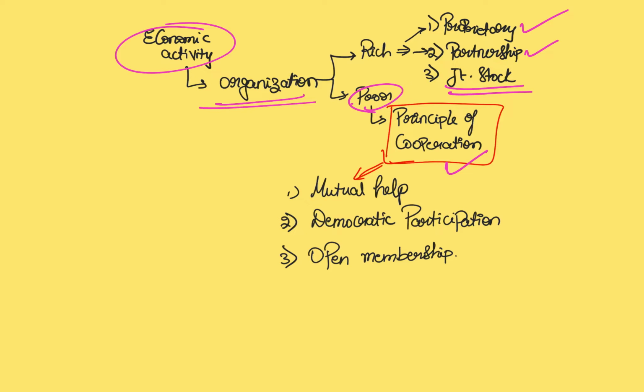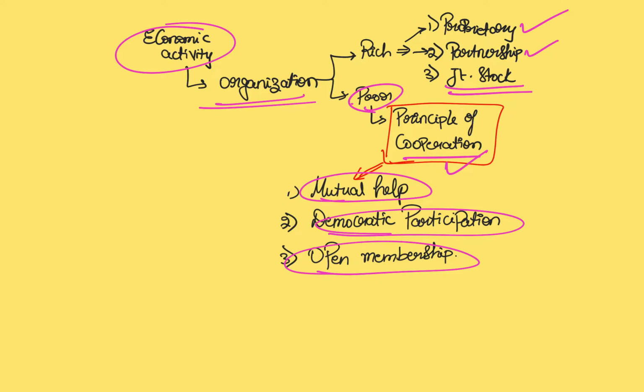Mahatma Gandhi as well. Naturally, when you mean cooperation, it is based on the principles of mutual help, democratic participation, and open membership. Now, what do you mean by democratic participation? In a cooperative society or an organization based on cooperation, the membership is open for everyone and every member gets equal vote. If you extend this idea to the banking sector, it is nothing but cooperative banking.